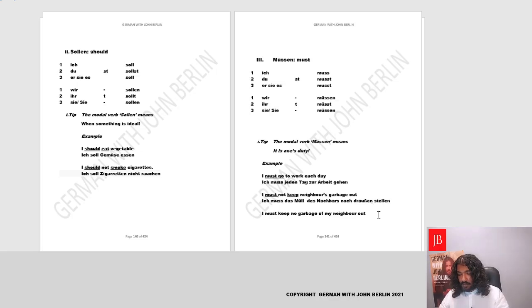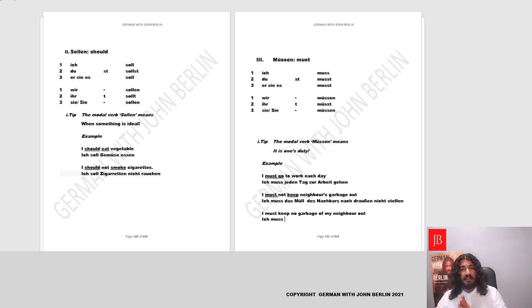You could also say: Ich muss das Müll des Nachbars nach draußen nicht stellen. So here is the verb stellen and here is nicht, both written together. So nicht is negating the verb. Now we could also say it like this: I must keep no garbage of my neighbor outside. It will be ich muss das Müll, or not das Müll, that's the catch.